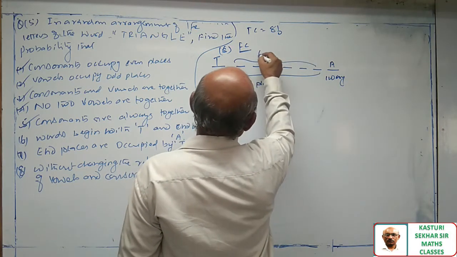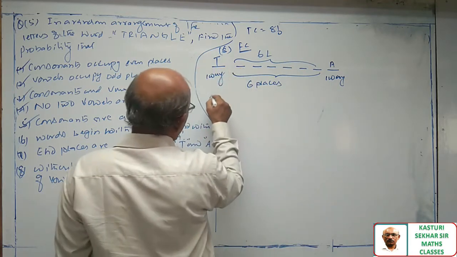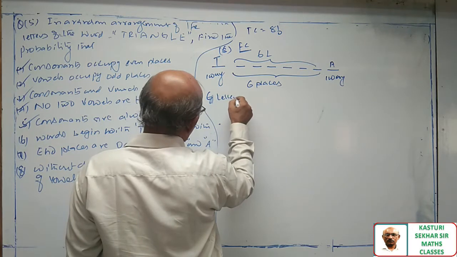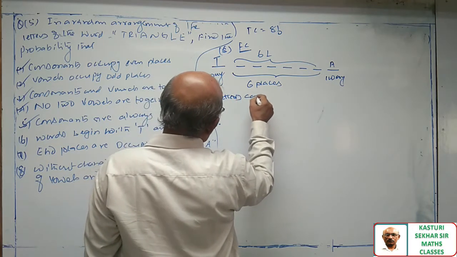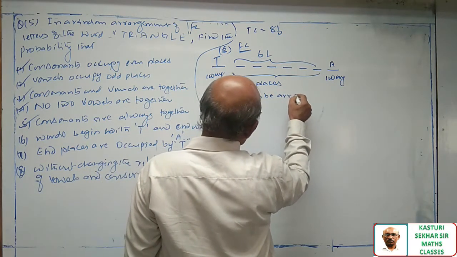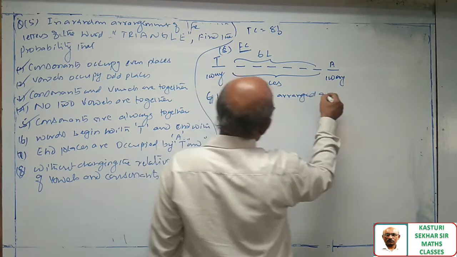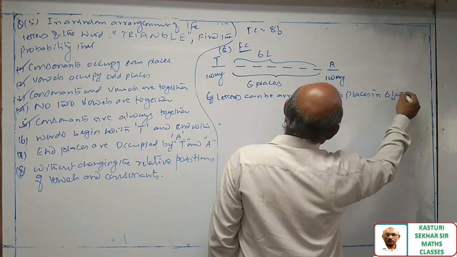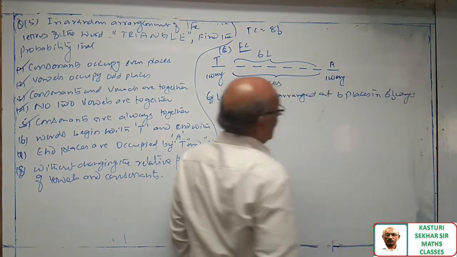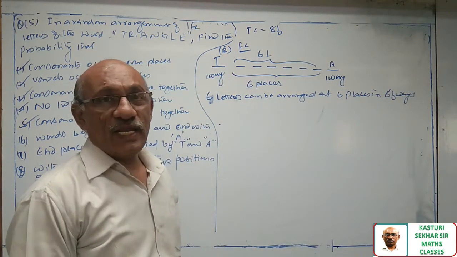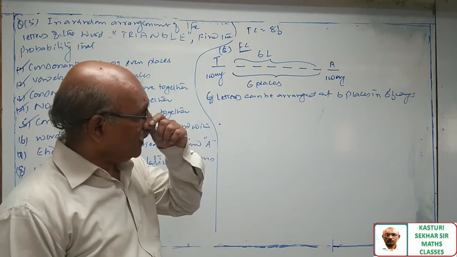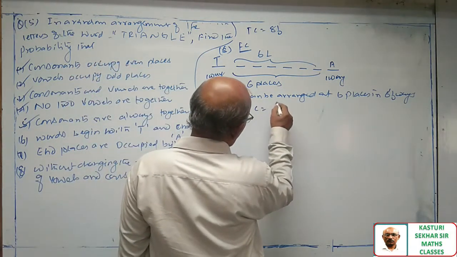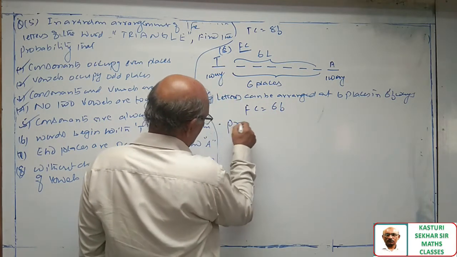There are 6 letters left over. 6 letters can be arranged at 6 places in 6 factorial ways. Favorable cases are 6 factorial.